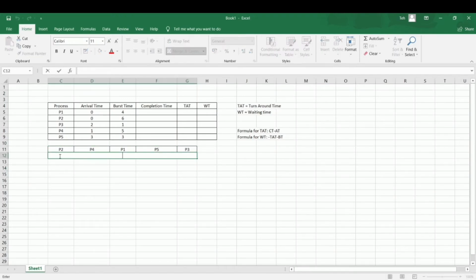The values below the Gantt chart are the completion times. What is completion time? Completion time is the time taken for a process to finish its execution. For P2, the arrival time is 0 and the burst time is 6, so it finishes execution at 6 milliseconds. For process 4, it's 6 plus 5 equals 11. For process 1 it is 15, for process 5 it is 18, and for the last process it is 19.